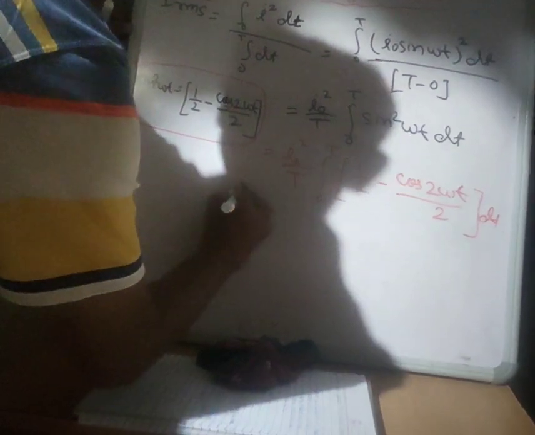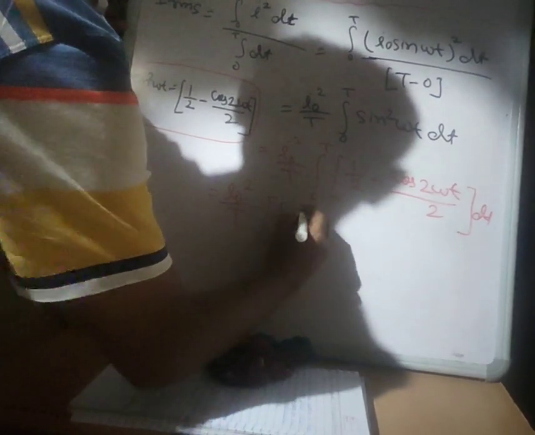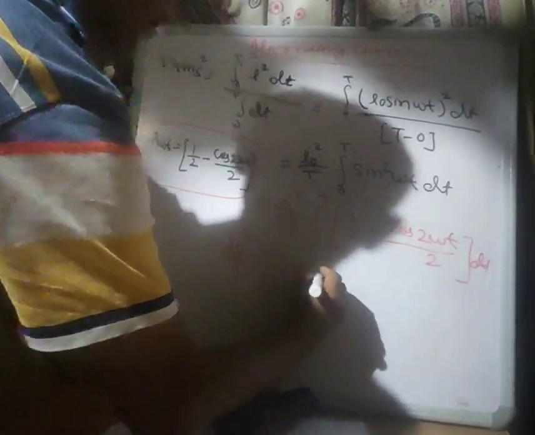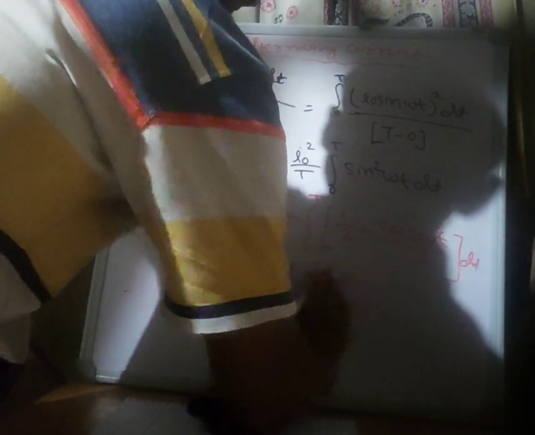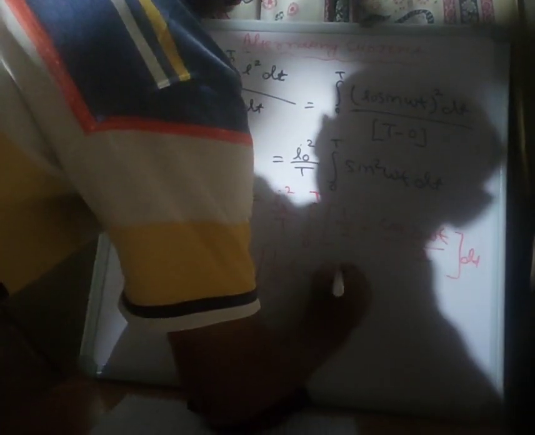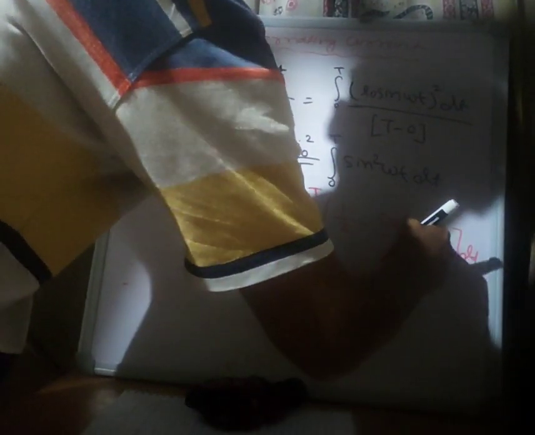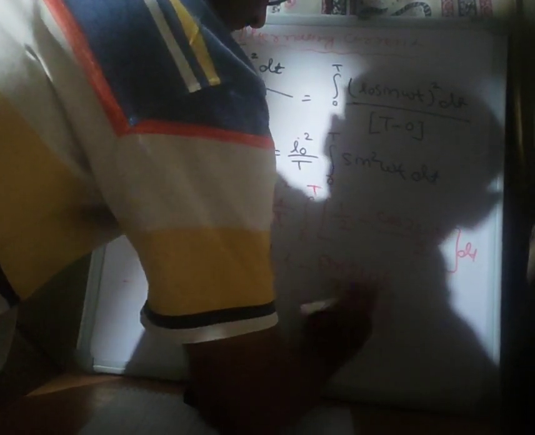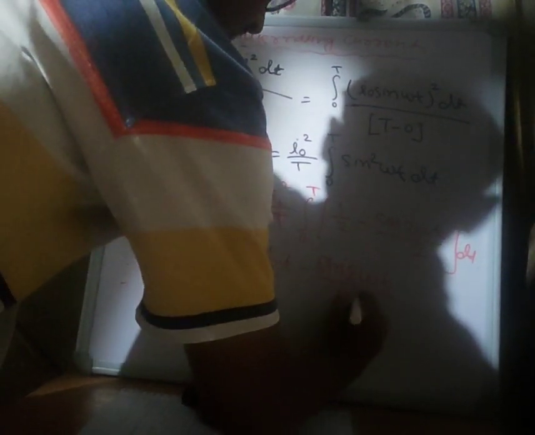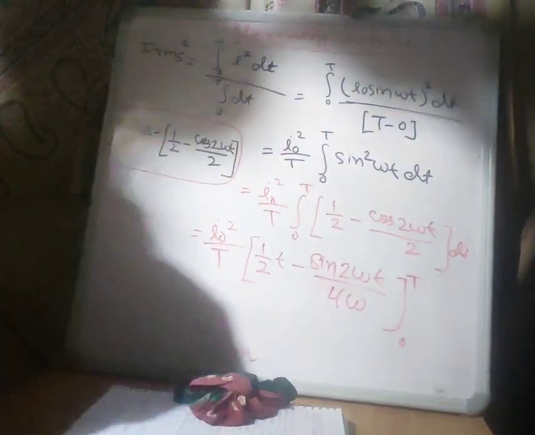After integrating we get half of t minus, since the integration of cos omega t is sin omega t, sin 2 omega t, and the coefficient of t is 2 omega, so 4 omega, evaluated from 0 to t.